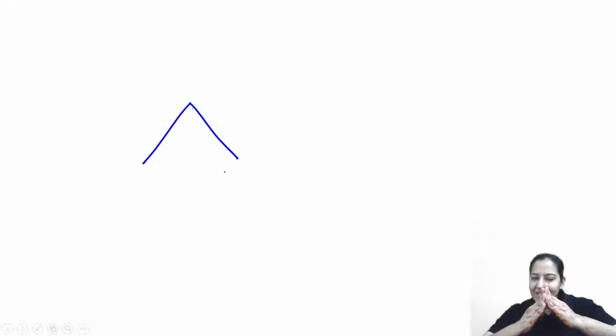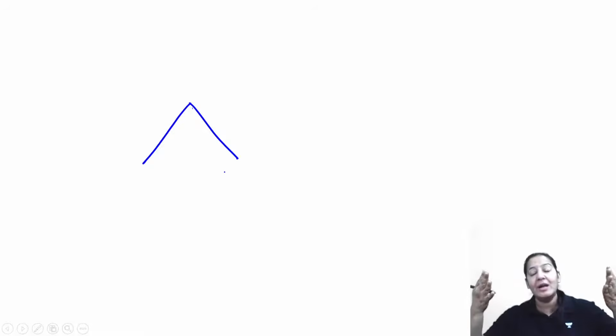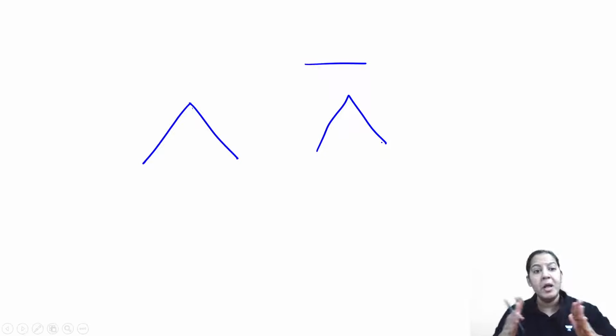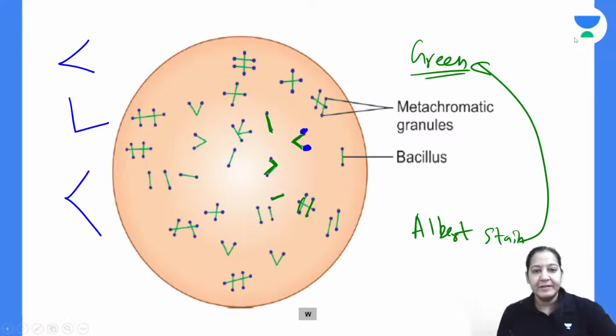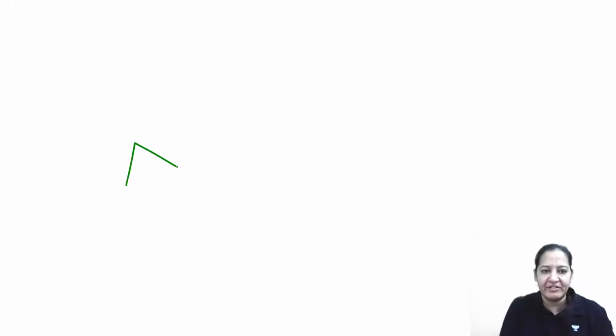Because this is one bacteria, this is second bacteria. They are not separated completely while doing binary fission. So this is one bacteria. The bacteria is doing the binary fission. While binary fission, the one bacteria converted to two bacteria, the two daughter cells are formed. But they are not completely separated. So that's why they are V-shaped, L-shaped, K-shaped. That is the reason. And they are green color. They are basically green color.